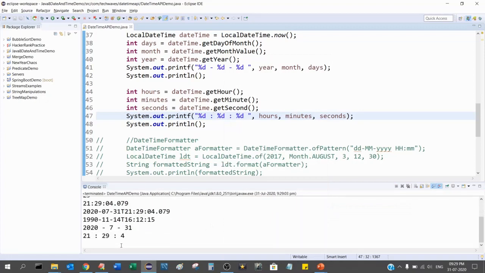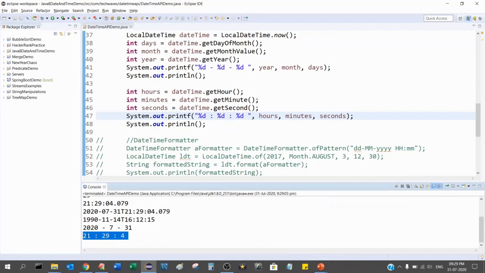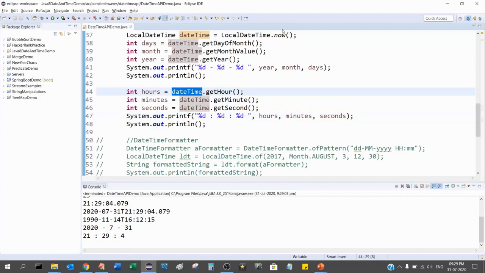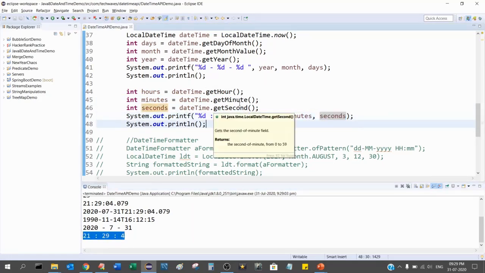So if you see here, I get the time also in hours, minutes and seconds. If you see how to get that from the date time, from today's date time I am getting the hours, get hour, get minute and get seconds, and we do a format of this, and we are passing these three, and we are getting the desired format. So this is one way of formatting.